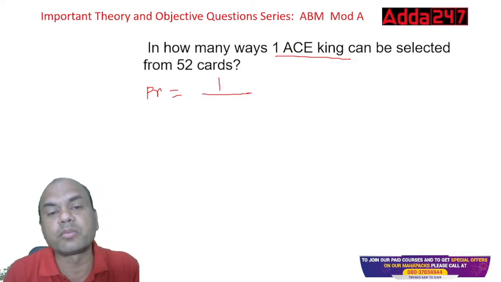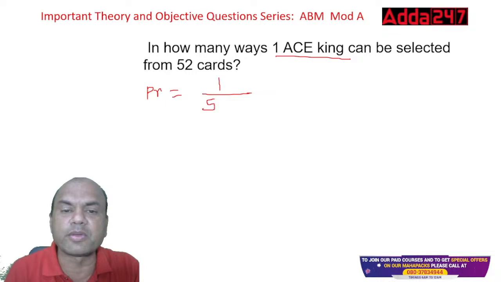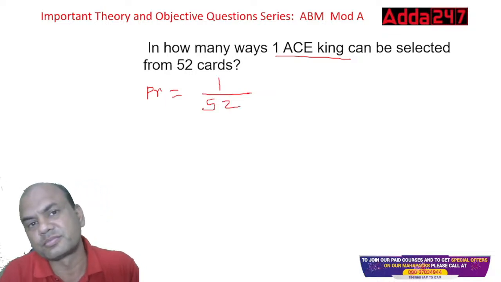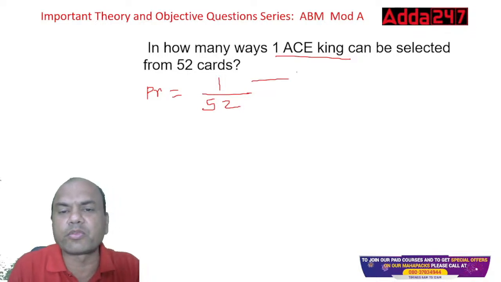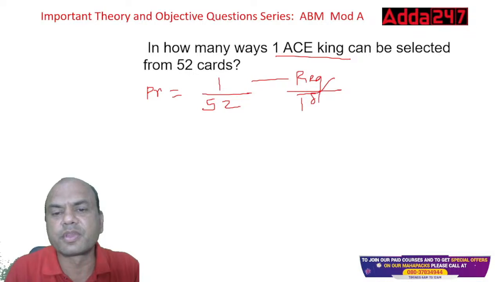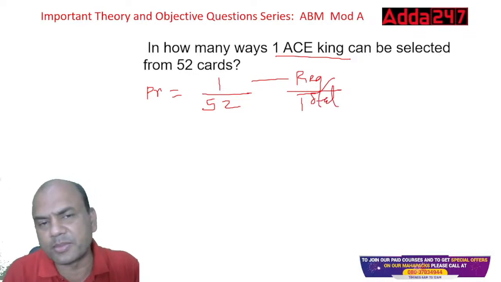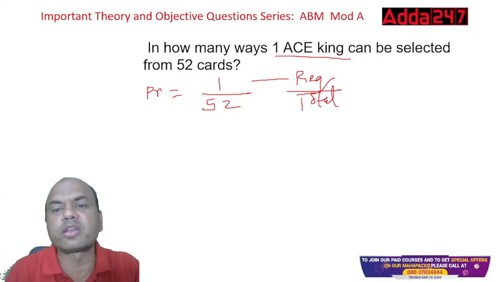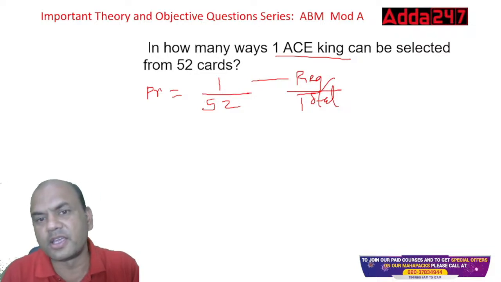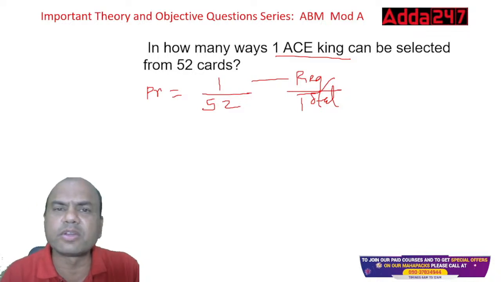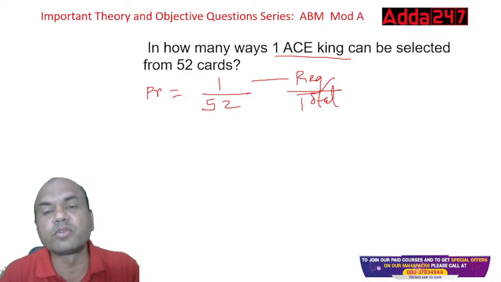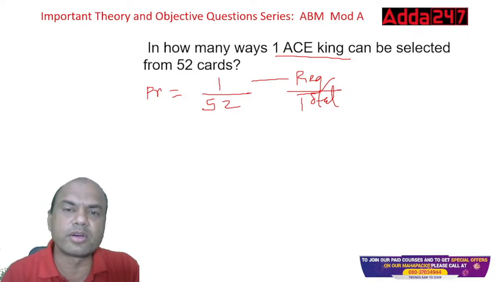And what are the total number of cards? Total 52. So 1 by 52. That is your answer. Simple, isn't it? See, always remember, the formula is simple: required upon total. Total is always the same in the cards. Required depends on what is asked. If they ask you one king, 4 kings are available. One ace king, there is only one king available. If they ask you one diamond king, again, only one king, right?